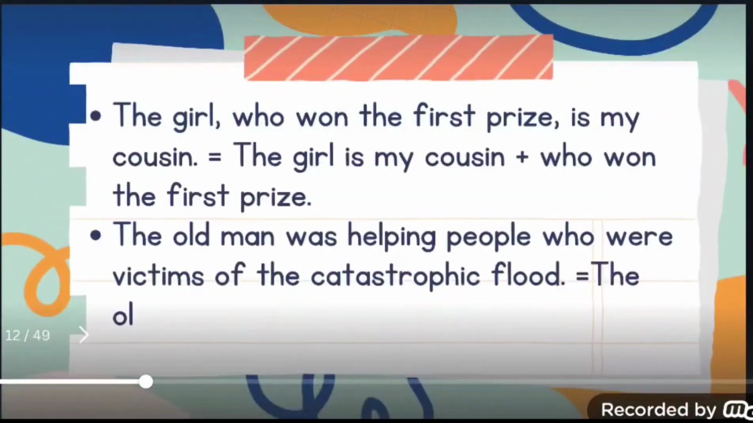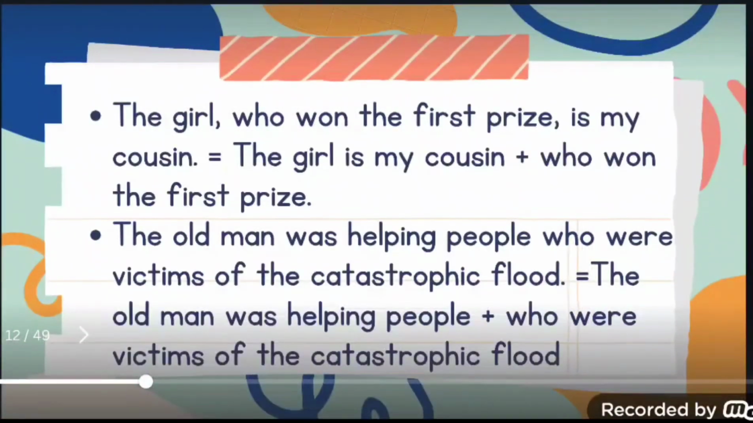Now let's look at some more examples. The first one, the girl who won the first prize is my cousin. Now we can split this sentence into the following parts, or the following clauses. The first clause is, the girl is my cousin. Obviously we can understand that this is an independent clause. The second part, or the second clause in the sentence is, who won the first prize.